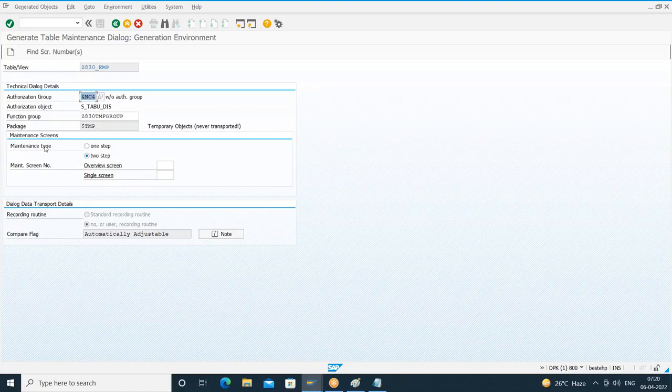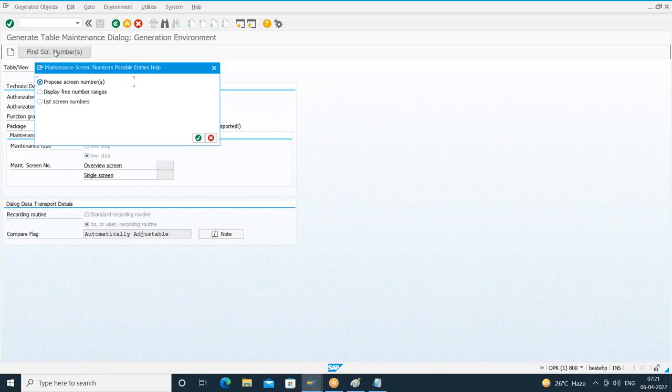And yesterday we chose the maintenance step as one step. Only one screen got generated, called the overview screen. Now I'll choose the maintenance step as two step. Two step means two screens get generated, overview screen and single screen. So instead of us proposing the screen numbers, I want SAP to propose a screen number. On the application toolbar, I'll click on the button Find screen numbers. Propose the screen number, continue.